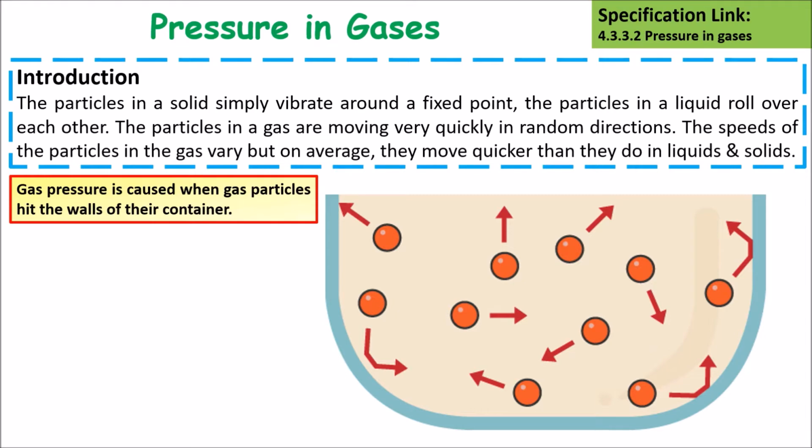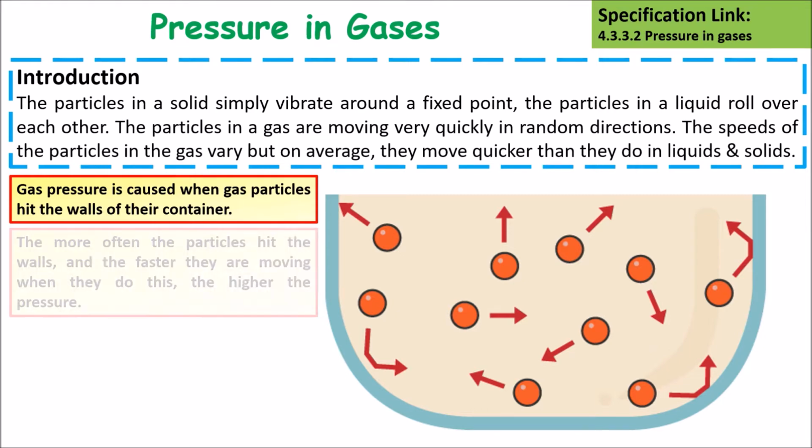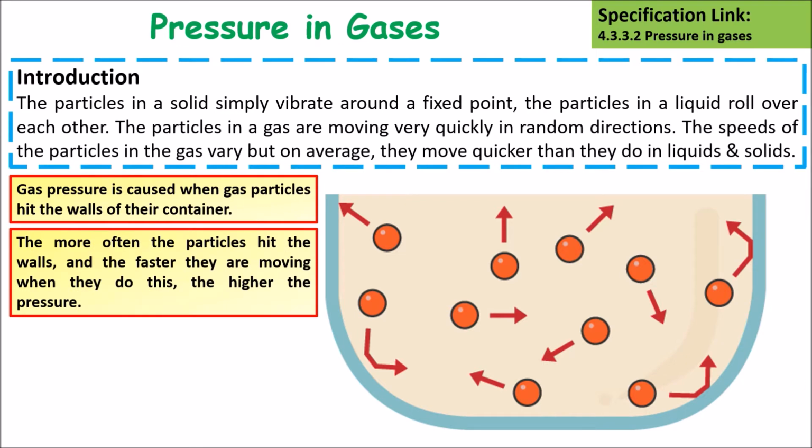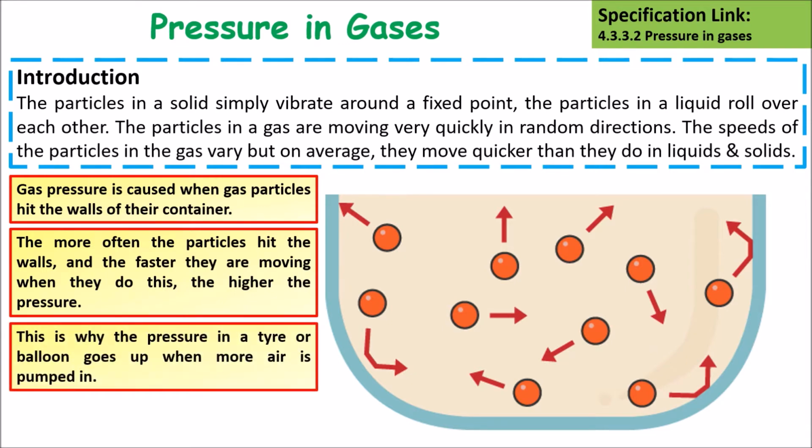Gas pressure is caused when gas particles hit the walls of the container that they are in. The more often the particles hit the walls, and the faster they're moving when they do this, the higher the pressure will be. So this is why the pressure in a tyre or a balloon goes up when more air is pumped into it.